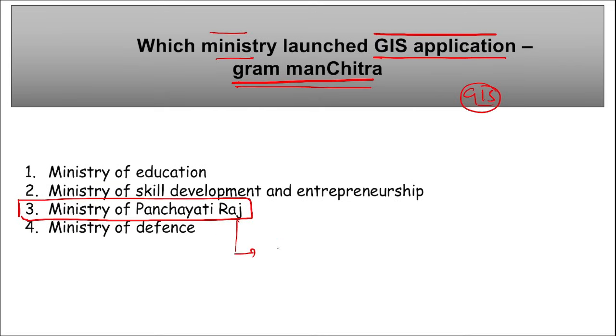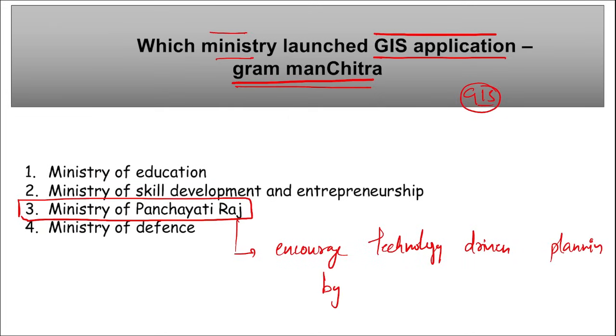I repeat, it is to encourage technology driven planning by Gram Panchayat. Right? So this is your Gram Manchitra, that is your GIS application launched by Ministry of Panchayati Raj.